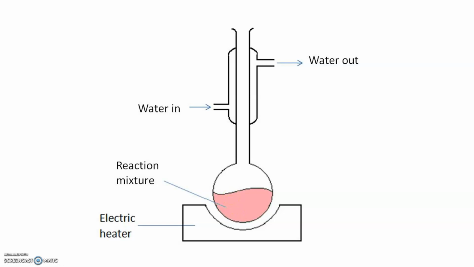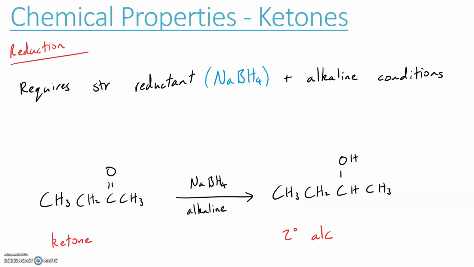If we wanted to capture the ketone separately from the alcohol, well, there are two ways of thinking about this. If we add enough oxidant to completely oxidize the alcohol, then after we've done this reaction under reflux for long enough, we should have no alcohol left and only ketone. If we wanted to capture the ketone separately, another way is using distillation. If you want to see an explanation of how that works, look at the video on aldehydes, where you'll see how distillation works.